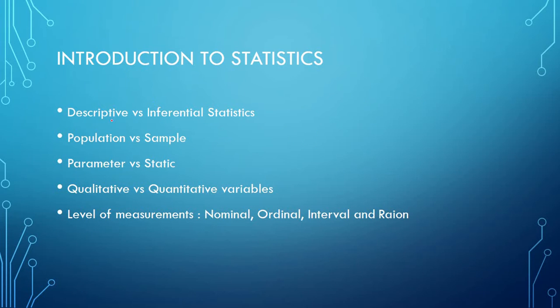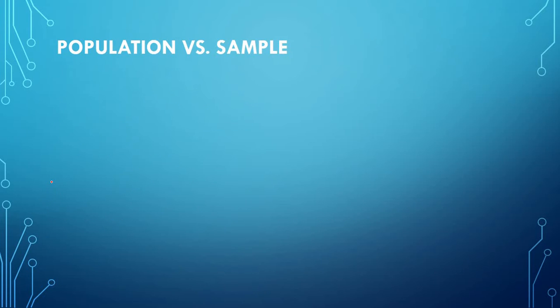Now first we covered this topic, descriptive statistics versus inferential statistics, with a lot of examples related to data science. Now we will see these two topics, population versus sample, then parameter versus statistic. From the next step we will move directly to the full-time subject topics. Now first we will see population versus sample.